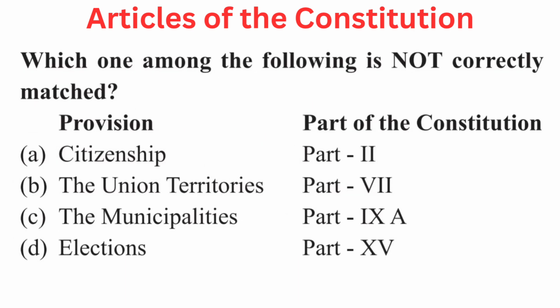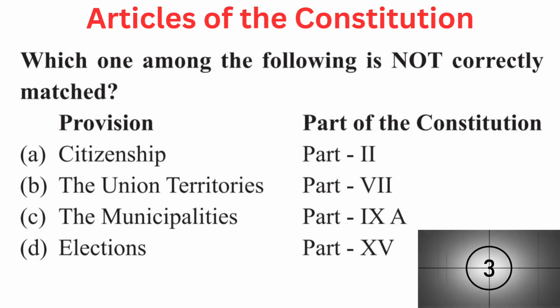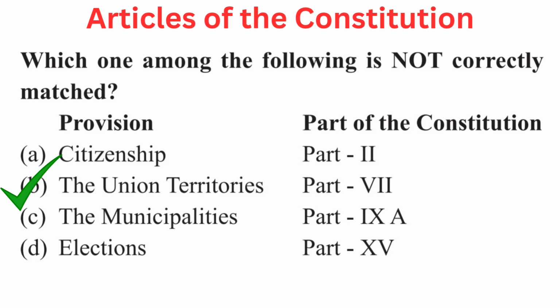Your question is which one among the following is not correctly matched? Provision, part of the Constitution. A. Citizenship, Part 2, B. The Union Territories, Part 7, C. The Municipalities, Part 9A, or D. Elections, Part 15. Right answer is B. The Union Territories, Part 7.